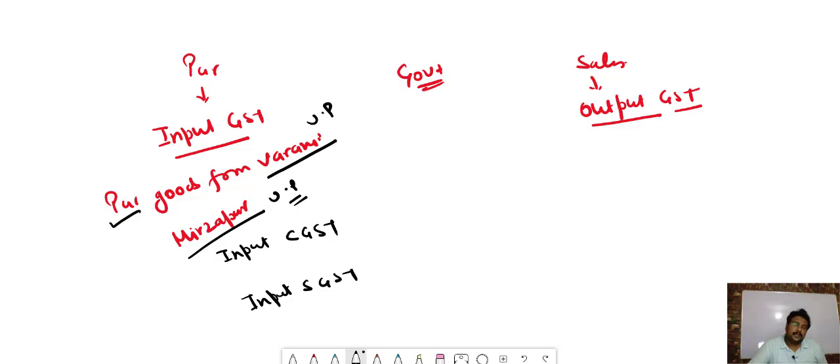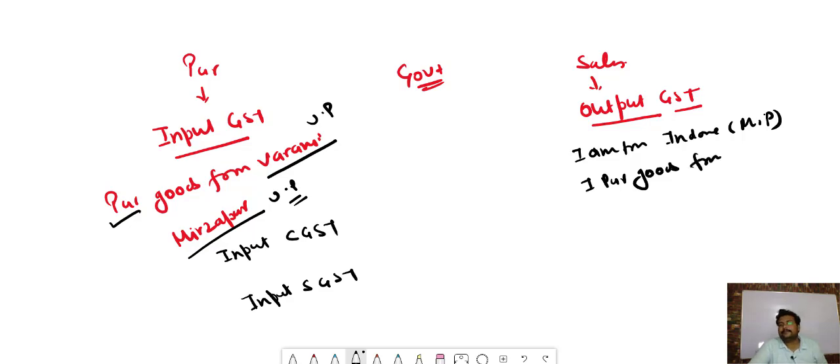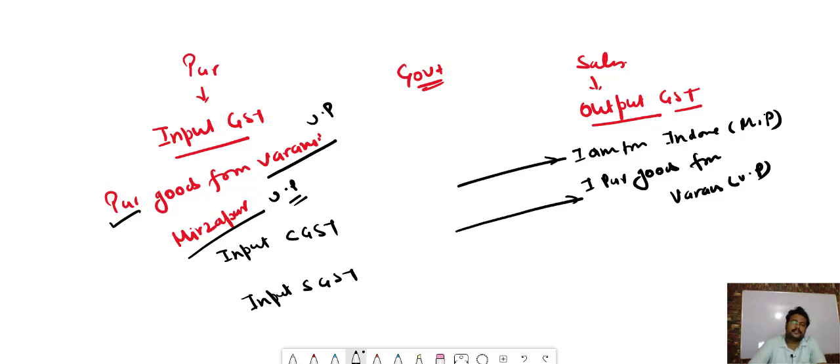And suppose I am from Indore, MP, and I purchase goods from Varanasi, UP. Okay, so if I am from Indore and I purchase goods from Varanasi, then the seller and purchaser are in different states. So what will happen here? Instead of CGST and SGST, what will be charged?